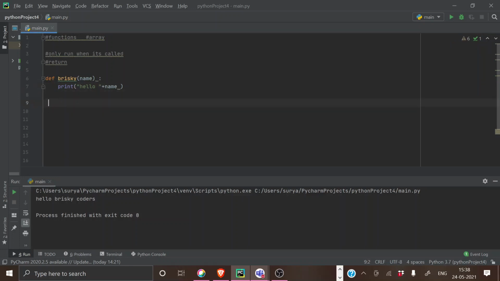If I want to call this function, what should I do? I should use this particular block, this key called arguments, and this key called name. So what will I be getting now?